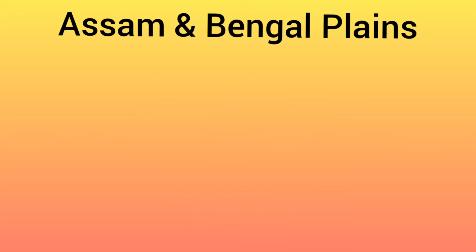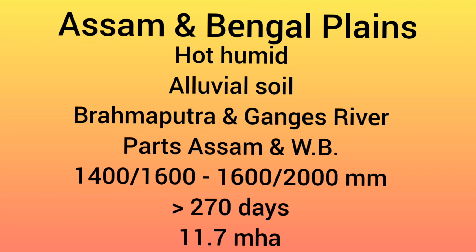And the last one is Assam and Bengal Plains, that is hot humid, alluvial soil, and it includes the areas of Brahmaputra and Ganga rivers, and of course, as the name says, parts of Assam and West Bengal.